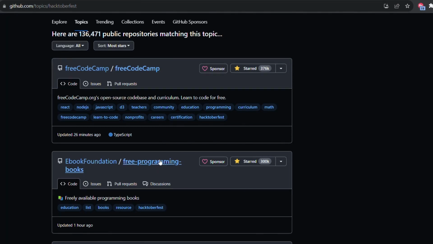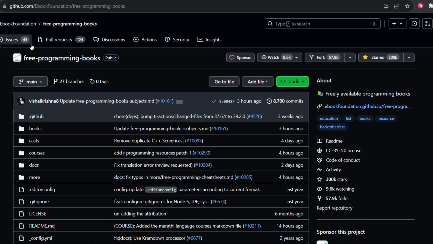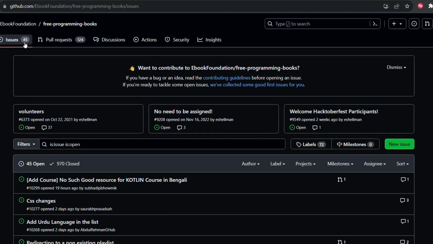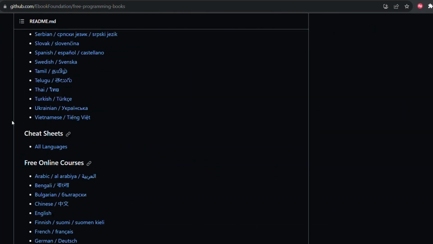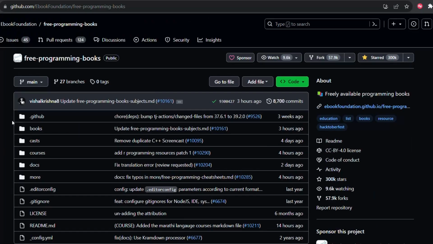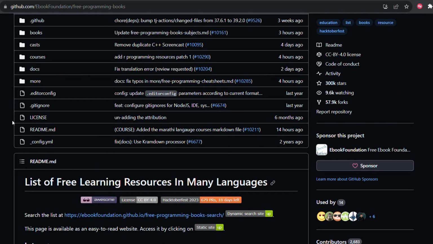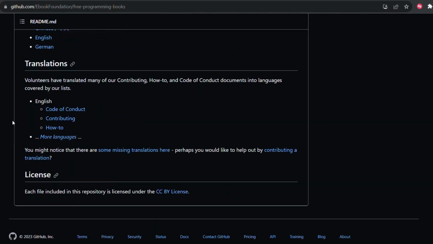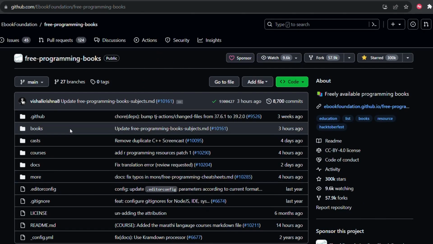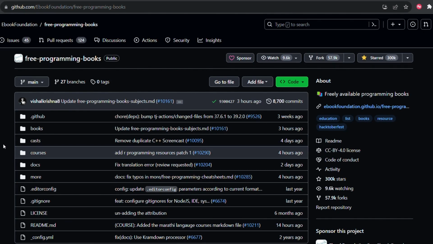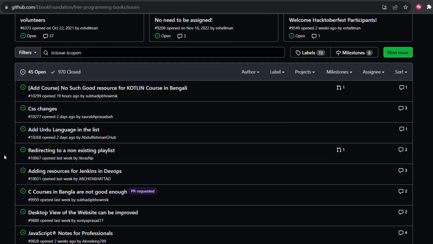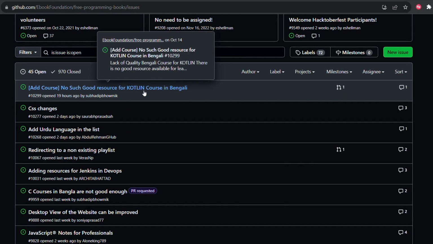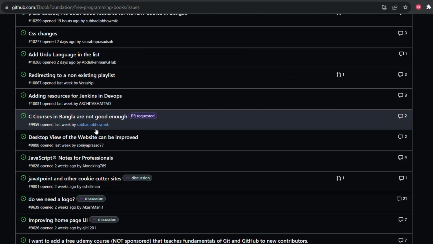Suppose you want to contribute to this, you can go to this website and go to the issues. First, you need to learn about the project. If you want to learn about the project, go down and check everything which is available. Make sure you check the code of conduct before you do your contributions. And if you want to do any mergings, there will be certain rules. Make sure you check that too. So you can go here and check here. If you are familiar with any language, you can also do this.